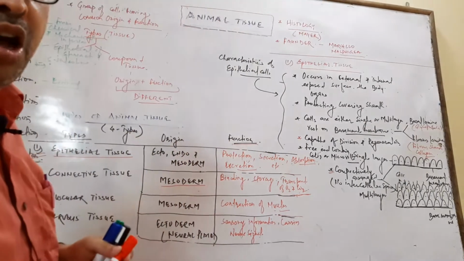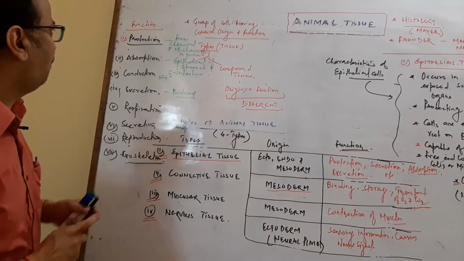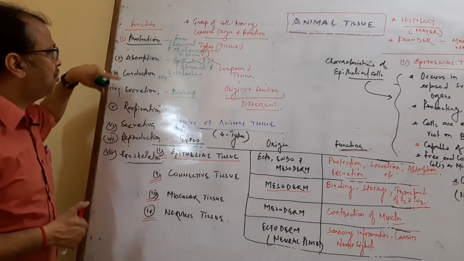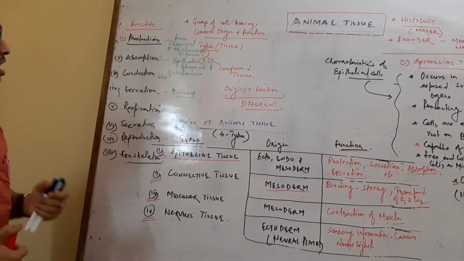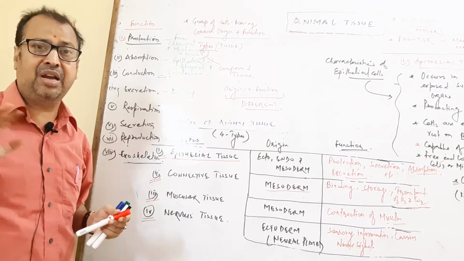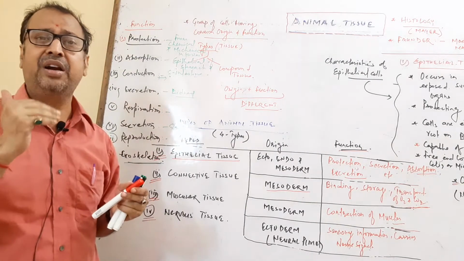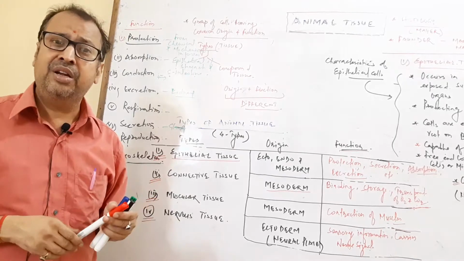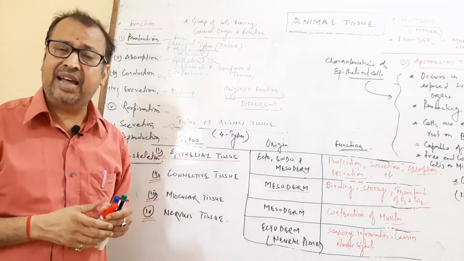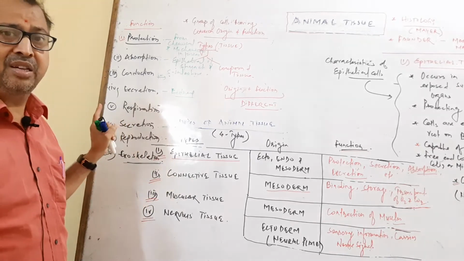Now we come to the functions of epithelial tissues. The first function is protection. It protects the underlying tissue from mechanical and chemical injury. The second one is absorption. Absorption means the already digested product is absorbed into the blood. Our stomach and intestines help in the absorption process, where the epithelial cells are present.